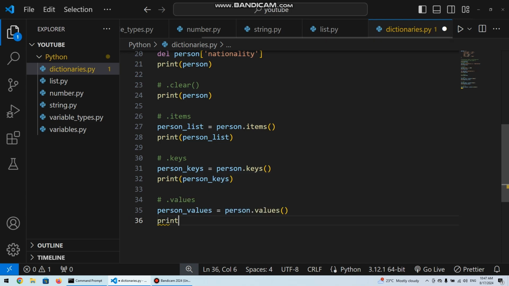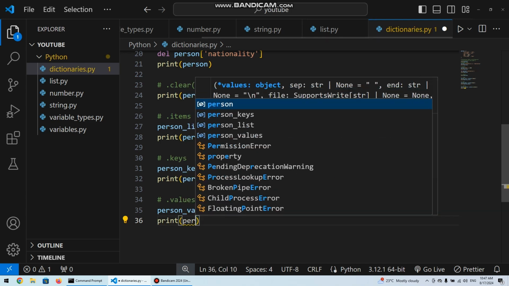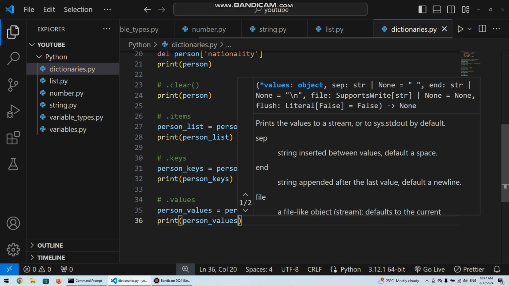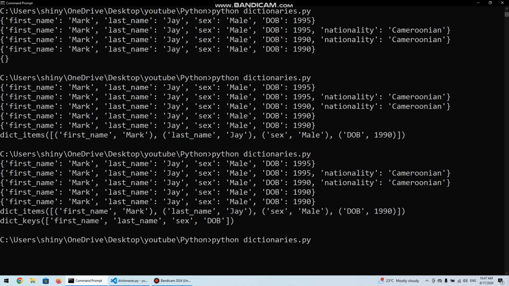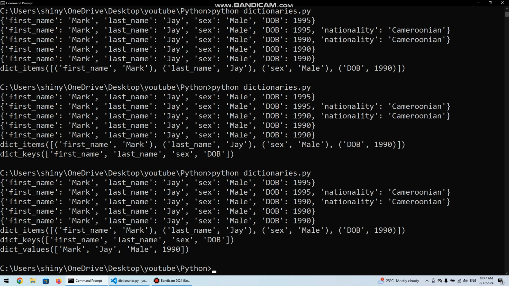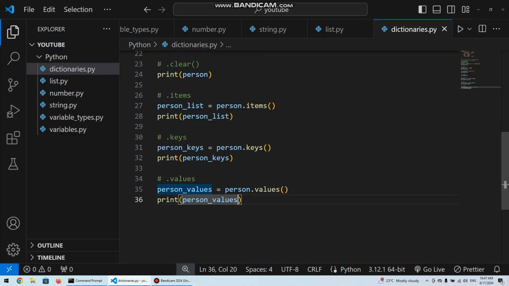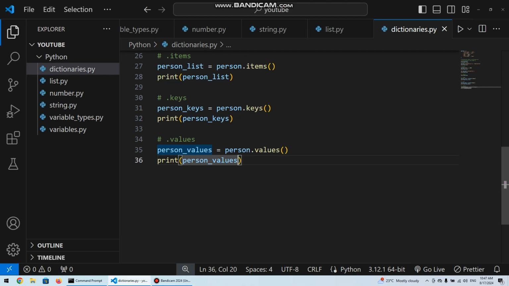So if we try to print this person values variable, now we get just the names Mark, J, male, 1990. So that's getting all the values in our dictionary. All these methods come into play in a real situation, when you're working on a project, where you might need to use them in different ways. Maybe check for certain properties or keys in a dictionary before doing something. There are many ways you could find yourself needing to use them.